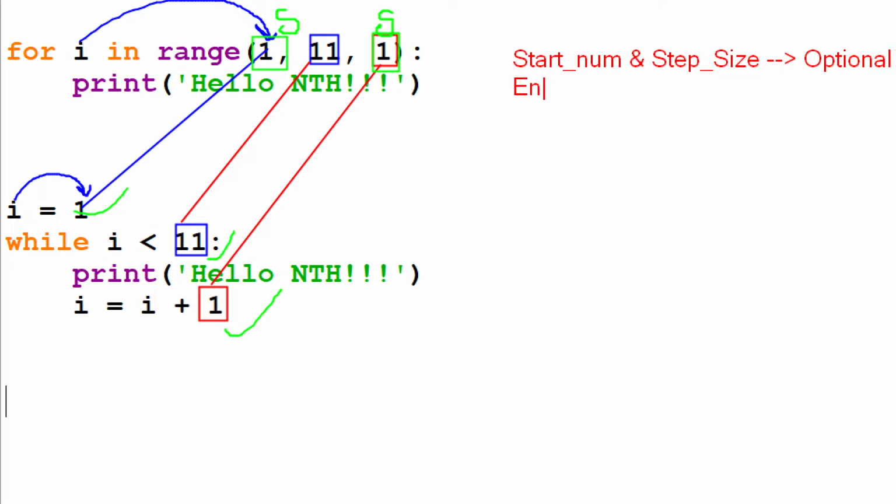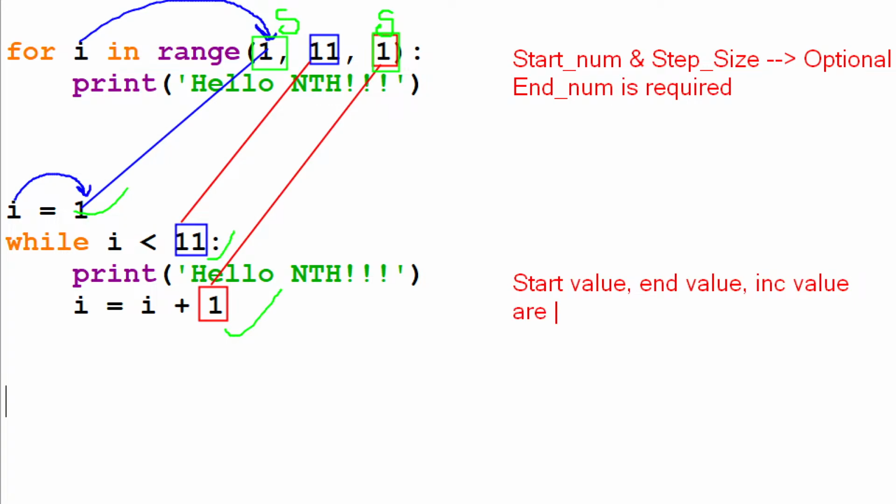Only the end number is mandatory, required compulsorily. But here, the start value, end value, and increment value are all required compulsorily, guys.